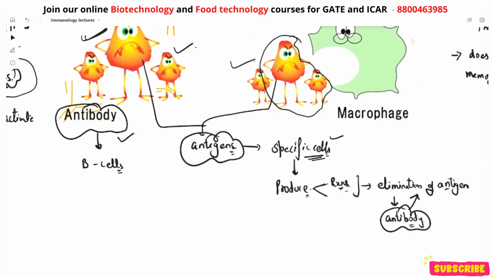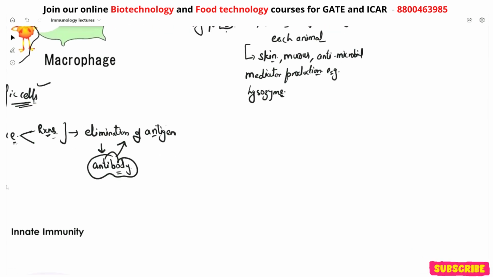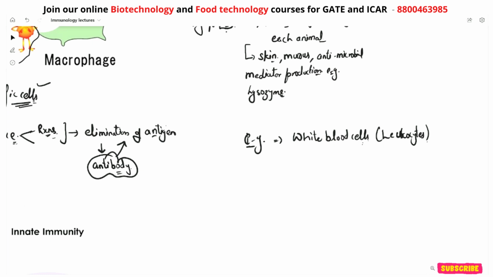So for example, your white blood cells, also known by the name leukocytes, right? They are divided across both systems, your specific one or your non-specific immune response.